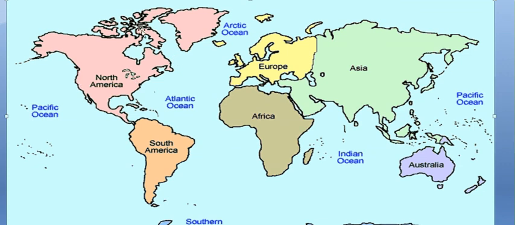And here in North America, it's formed of only three major countries: Canada, the USA, United States of America, and Mexico. And this small portion which is connecting the two large landmasses is basically called an isthmus. And here a country by name Panama is there, so we call this the isthmus of Panama, which connects North America and South America.